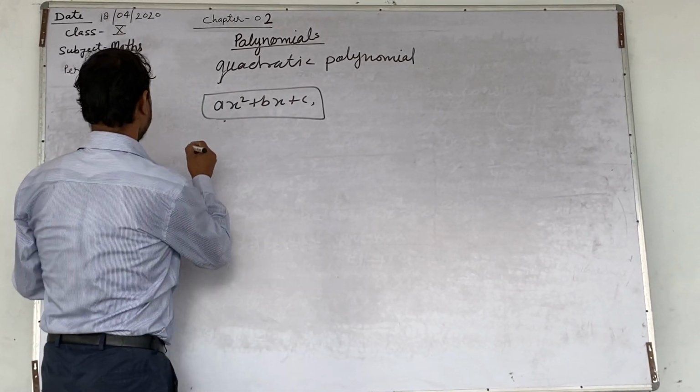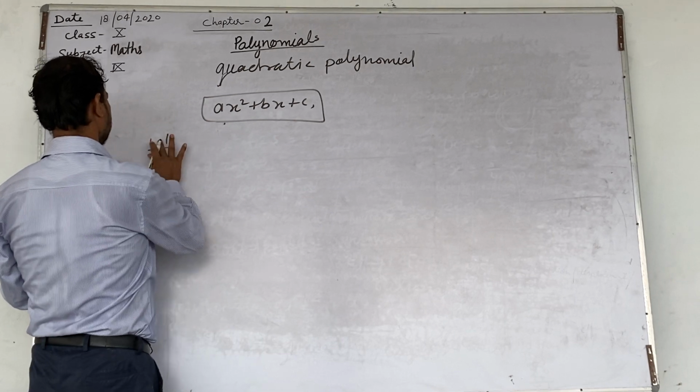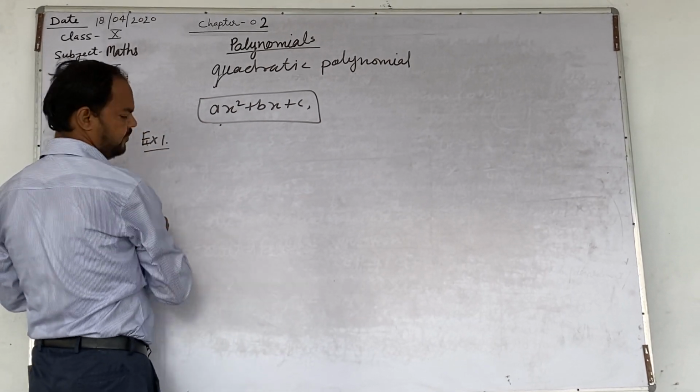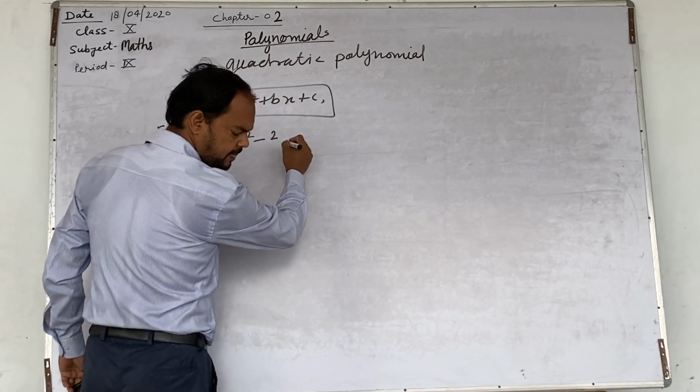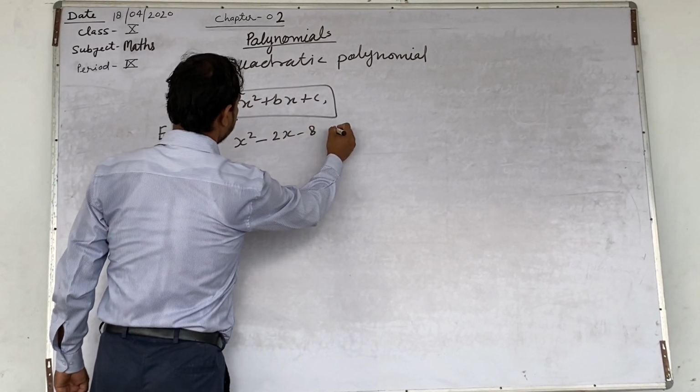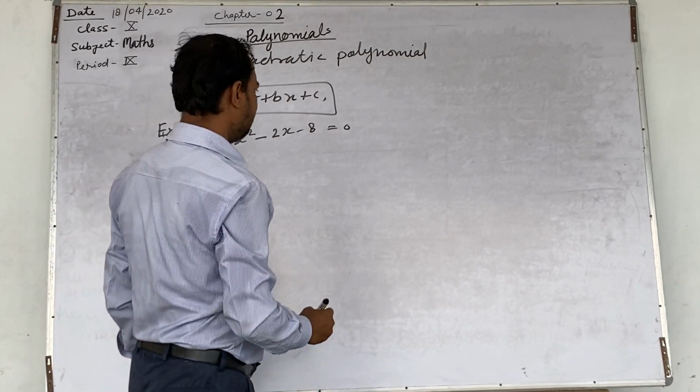Example 1: x square minus 2x minus 8, take it equal to 0, right?